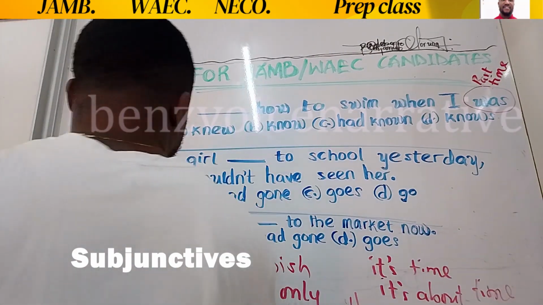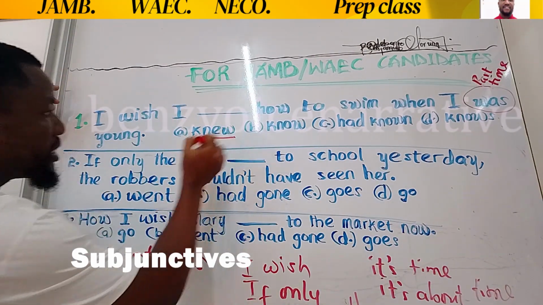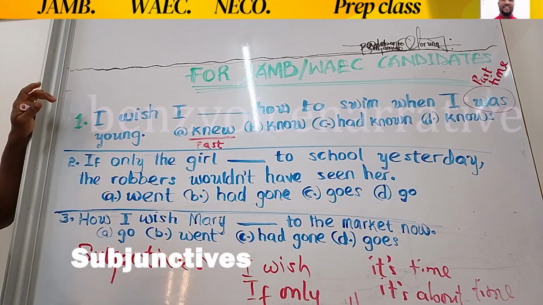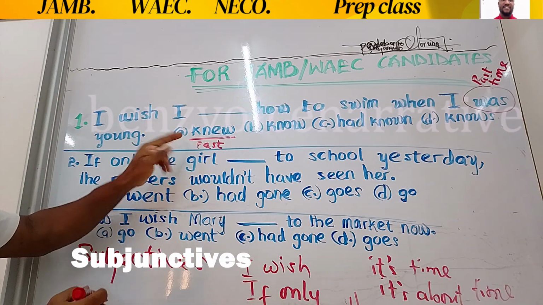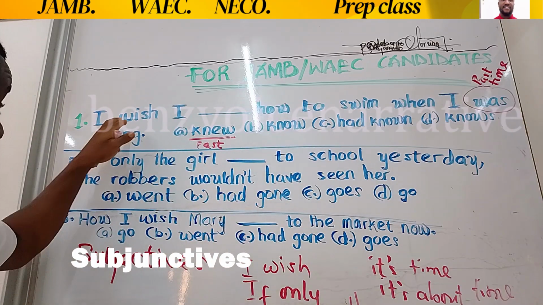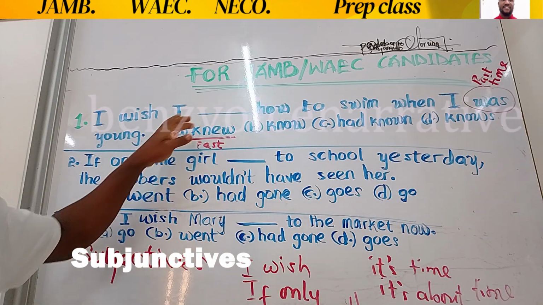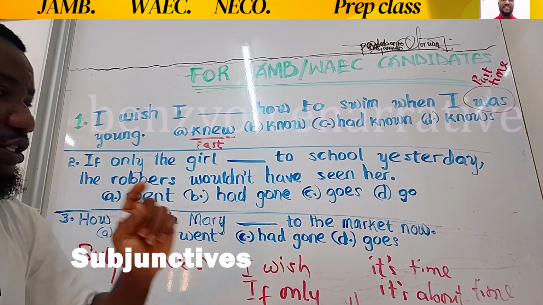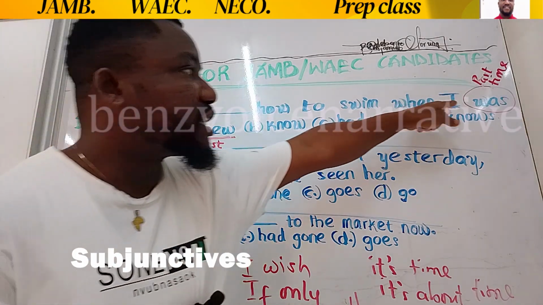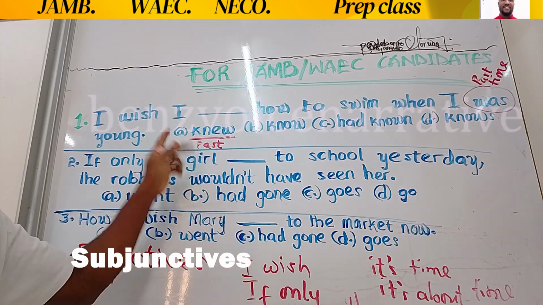So let's go to the options. Knew is in the past. Knew is past, right? So it cannot be the answer. Why? The rule states that if the expression is worded in the past, if this is a subjunctive expression worded in the past, your verb should be in the past participle. So this is in the past already. The expression is in the past. Your answer cannot be in the past. It should be past participle.